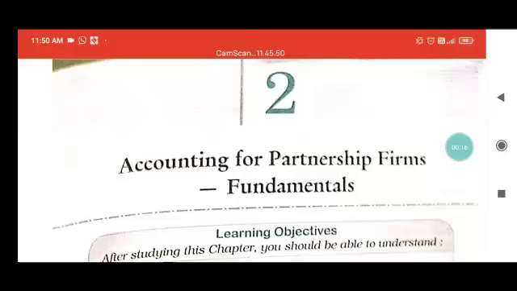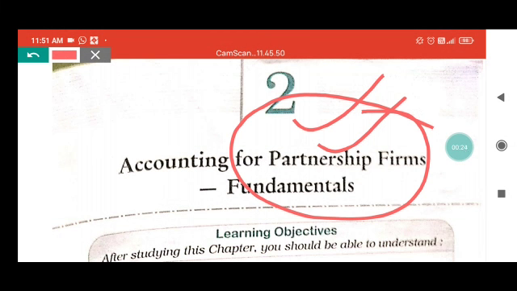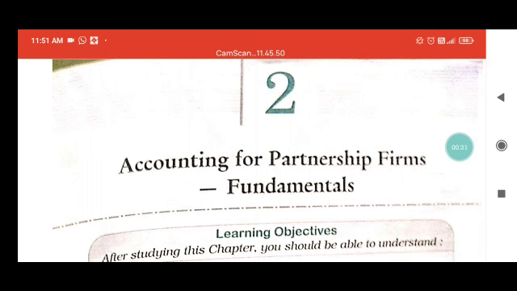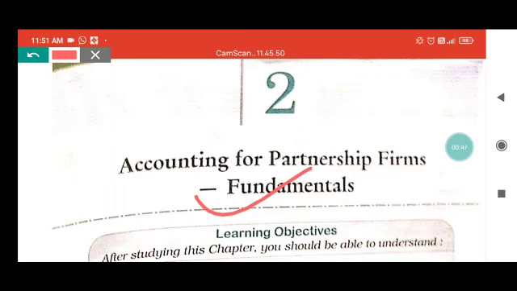In this chapter, we are discussing the partnership firm. This is a very important chapter for every class 12 student. This is the base for the future of commerce. So we have to understand this partnership firm and the accounting treatment related to it. First, we have to understand some basic fundamentals of partnership firm.